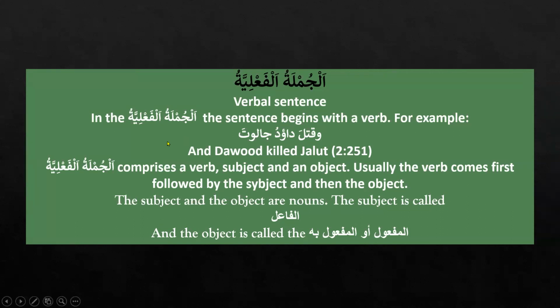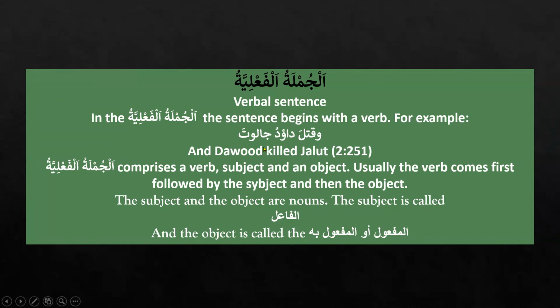وَقَتَلَ دَاوُودُ جَالُوتَ. This is a fail, this is a file, and this is a maf'ul, and we are going to learn about a maf'ul soon. So, jumla failure comprises a verb, a subject, and an object, a maf'ul, a detail. A detail is always in the nasab status, that is mansoob.